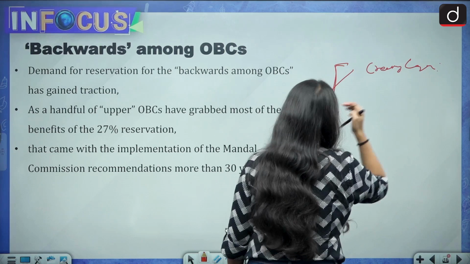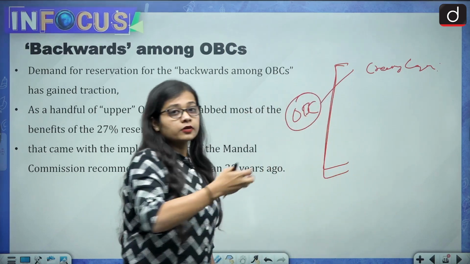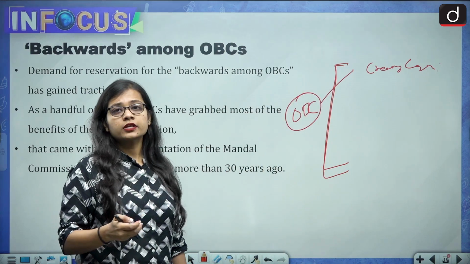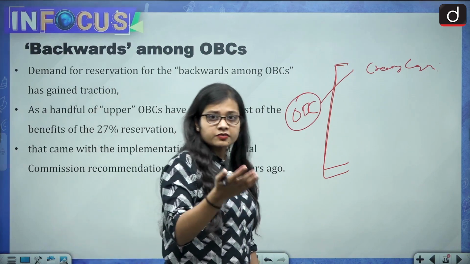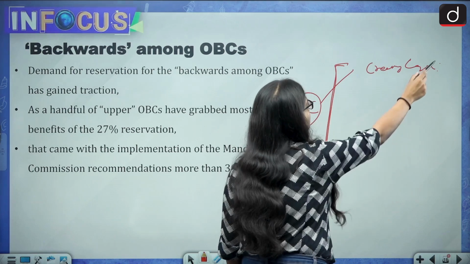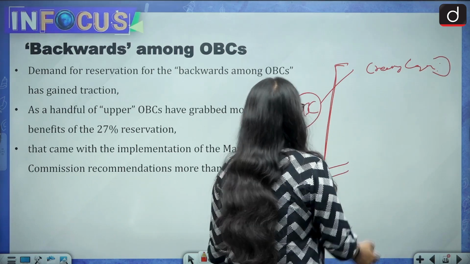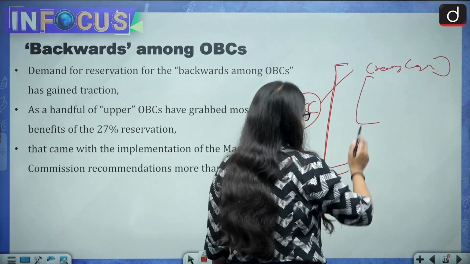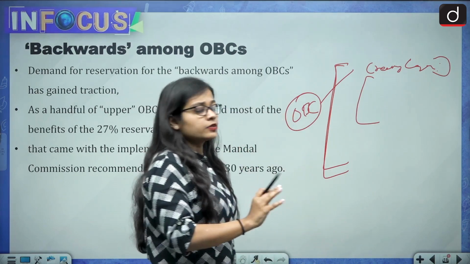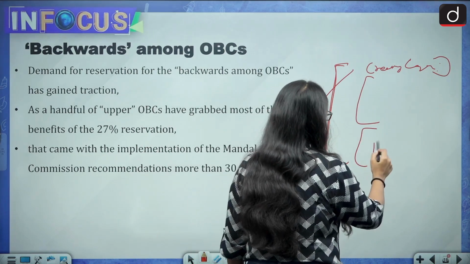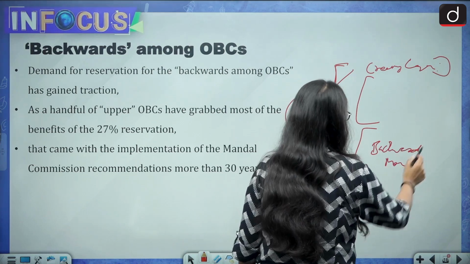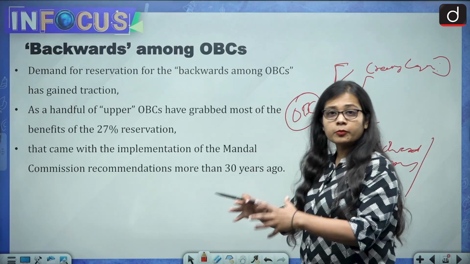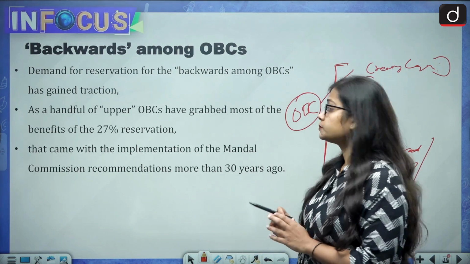For example, there is a criterion that if the family income is more than 8 lakh rupees, then these people come under the creamy layer. Then it has been said that within the OBCs there are also communities which are backward and marginalized. Those communities need to be found out.